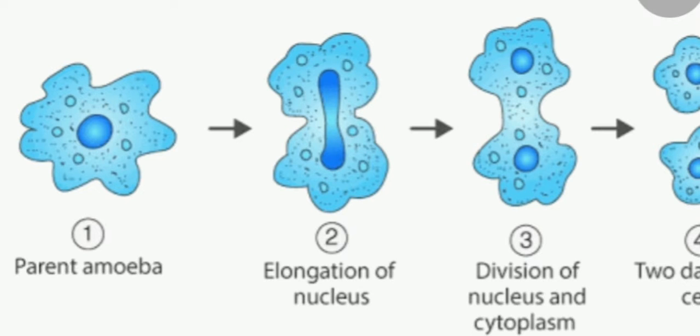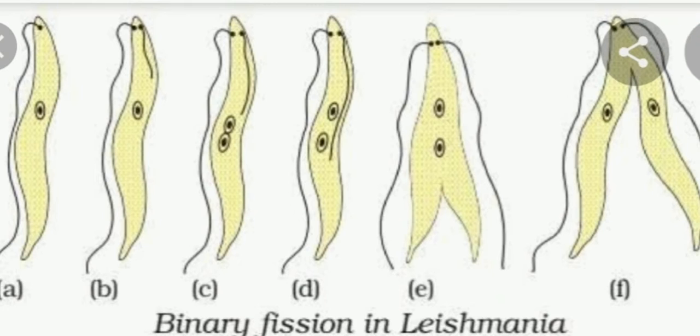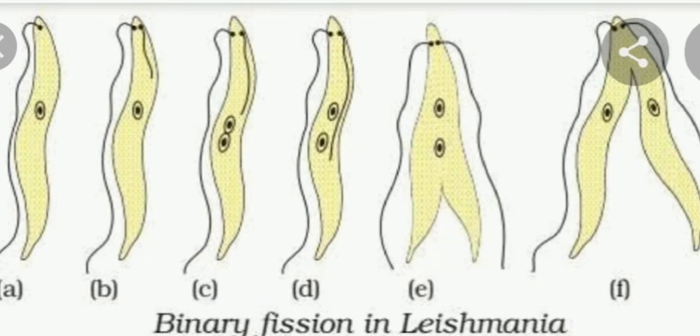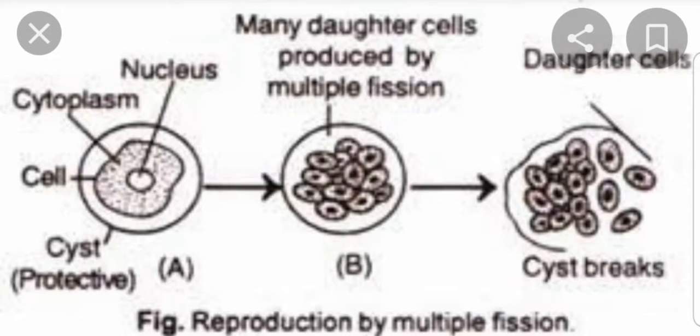What is the difference that you observed in fission in amoeba and Leishmania? In amoeba, binary fission occurs in any plane. But what about Leishmania? In Leishmania, it has a definite plane for the binary fission. Now we can learn about another way of fission, that is multiple fission in Plasmodium. Plasmodium is a malarial parasite. That means it causes malaria.